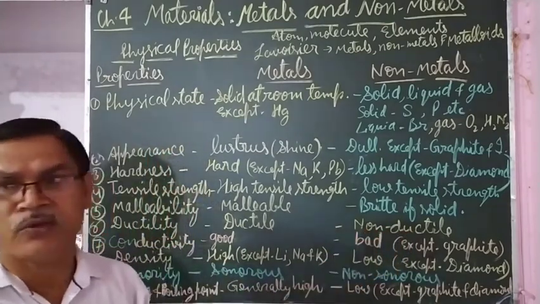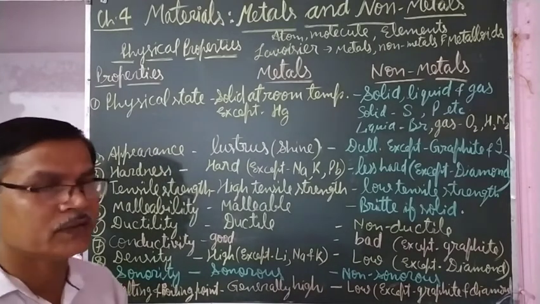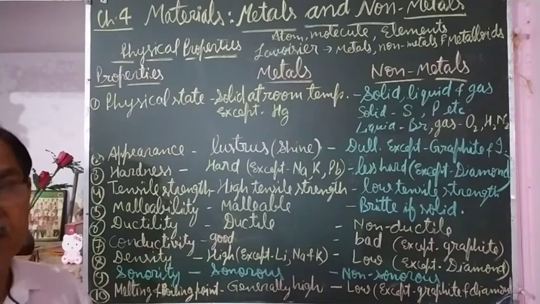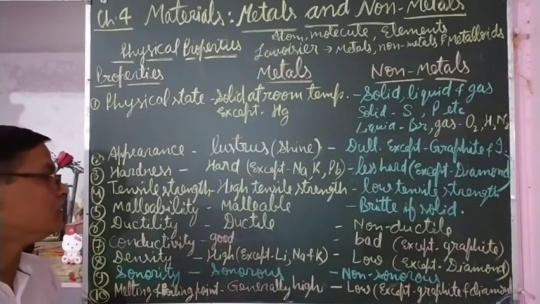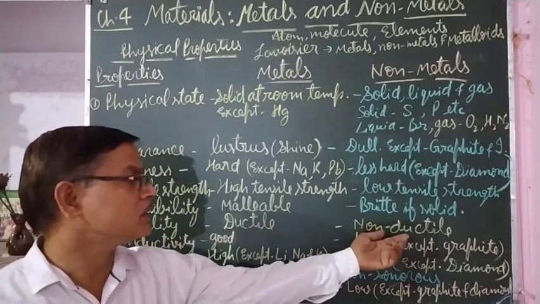Anywhere, you may not have seen any wire of any non-metal. Wherever wires are used, they are made up of metals, either copper or aluminium. So metals are ductile in nature and non-metals are non-ductile.